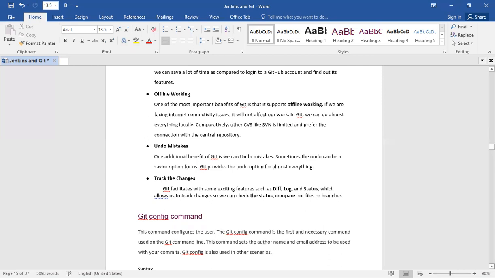And next one, what is undo mistakes? One additional benefit of Git is that we can undo mistakes. Sometimes the undo can be a lifesaver for us. Git provides the undo option for almost everything. And finally, track the changes. Git facilitates this with existing features such as diff, log and status, which allow us to track changes so we can check the status and compare our files or branches.